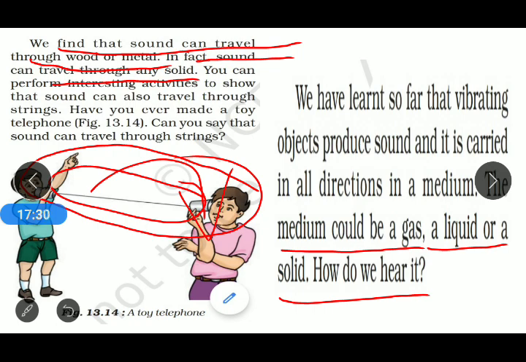And the very important thing to be noted here is that sound cannot travel without a medium. It means that if there is a vacuum, we cannot hear the sound. For propagation of sound, we require a medium, and especially when we are communicating with each other, we are communicating because there is air around us. If air is not present, then it is very difficult for us to communicate with each other.